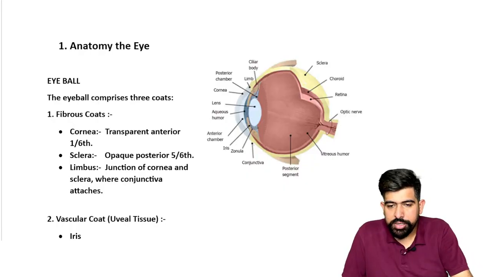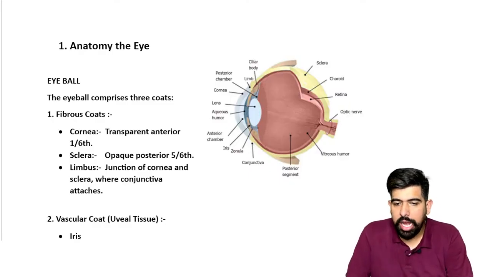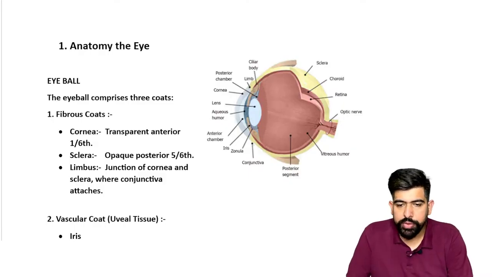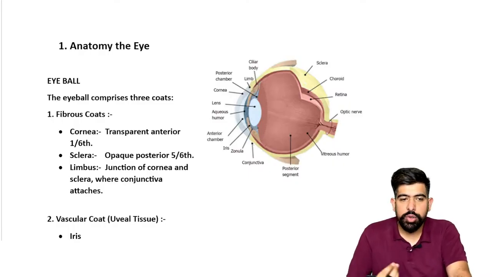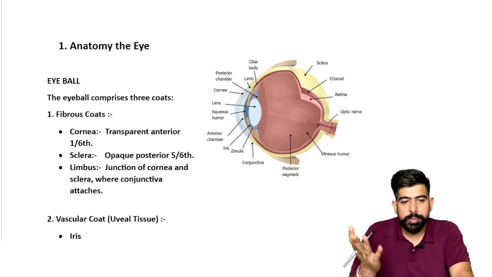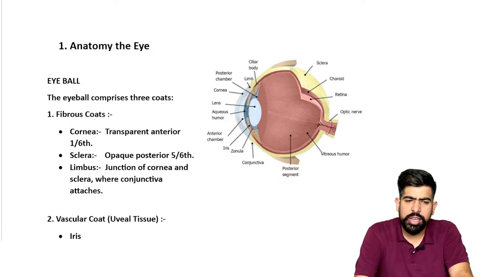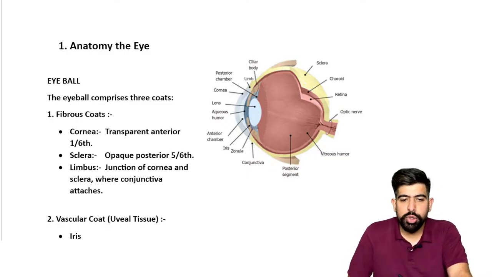Let's start, not wasting time, and we'll start with the basics. I'm covering the basics a little because many students requested me, since they didn't have anything in ophthalmology, just some notes. So I'm covering a bit of the anatomy of the eye, and then we'll directly jump to the diseases of the eye, which are the most important and frequently asked. We'll cover those only.